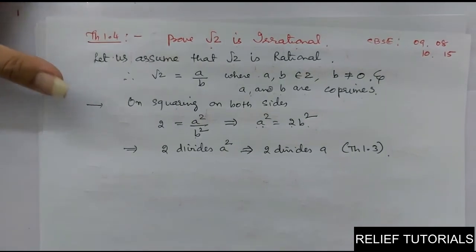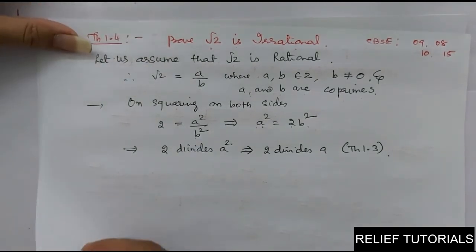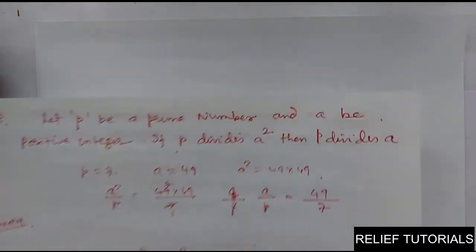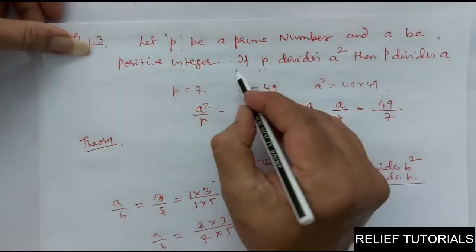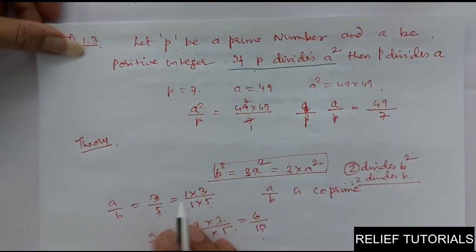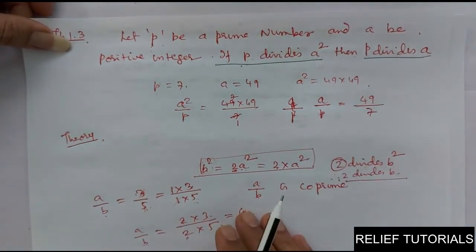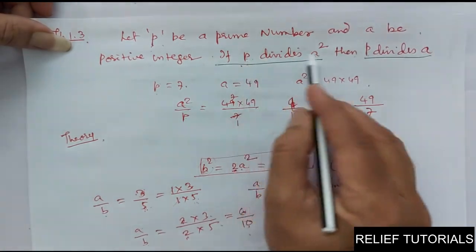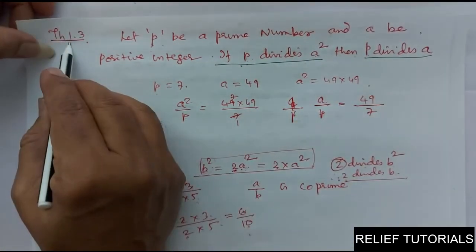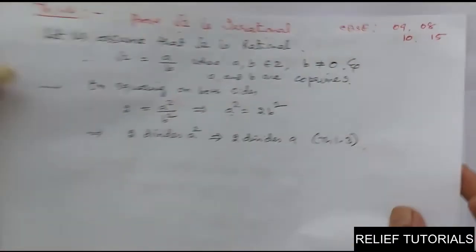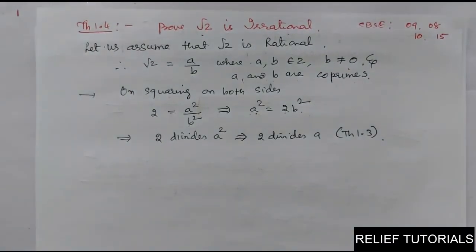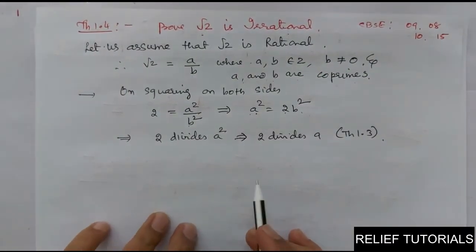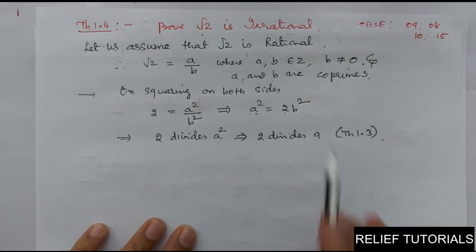This is our theorem. Just now I have explained our theorem. What is our theorem? If p divides a square, then p also divides a. So if this p is able to divide a square, then p also will divide a. That is our theorem 1.3, and I have used it here. 2 divides a square, so 2 divides a.